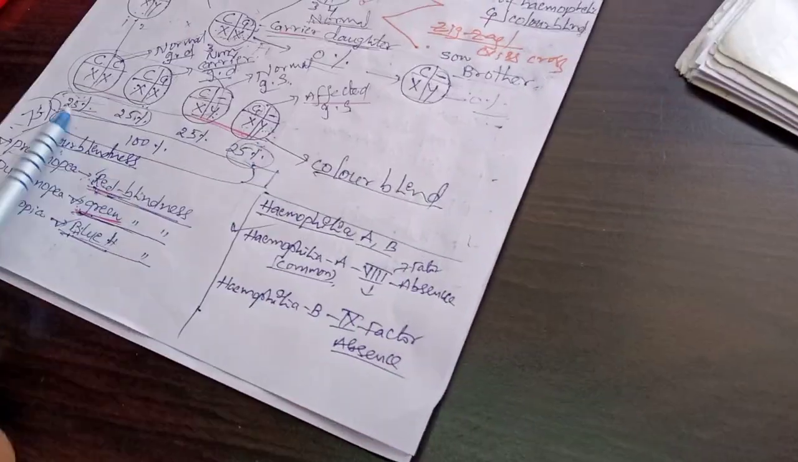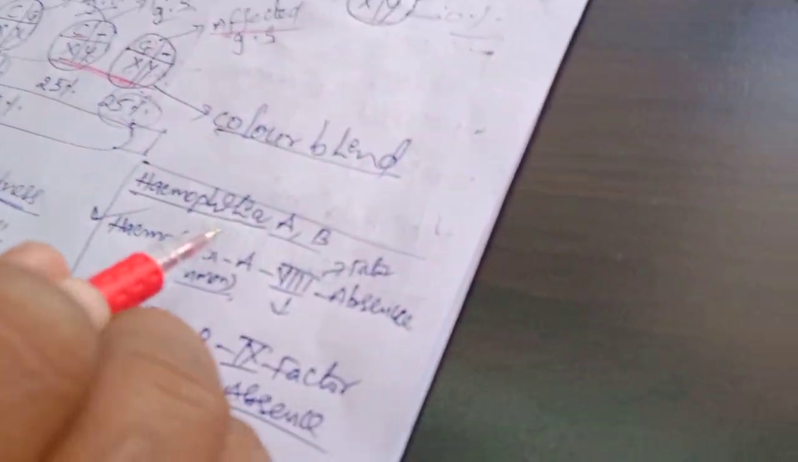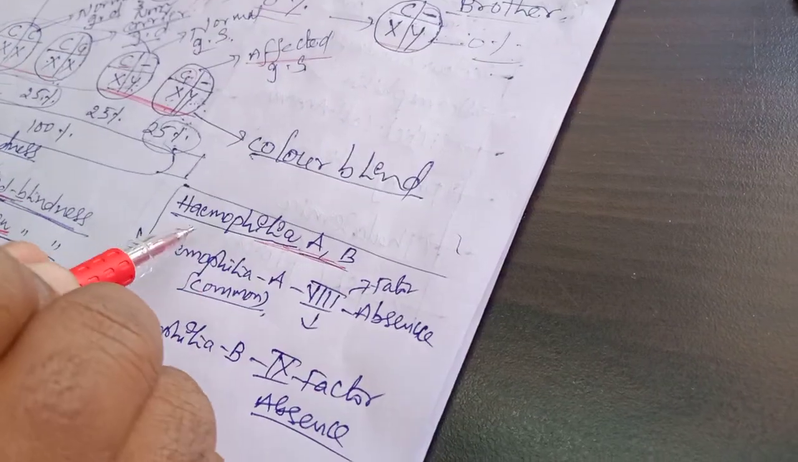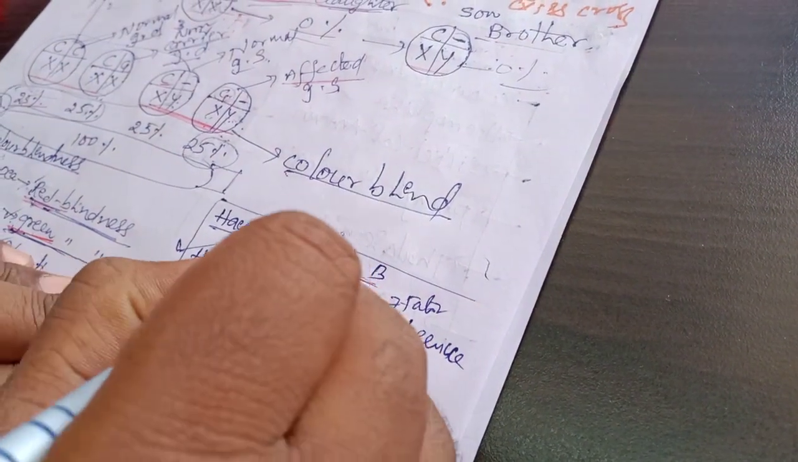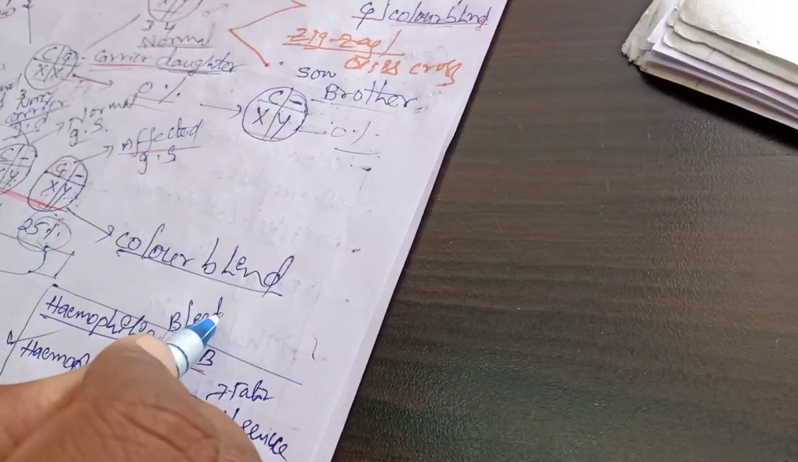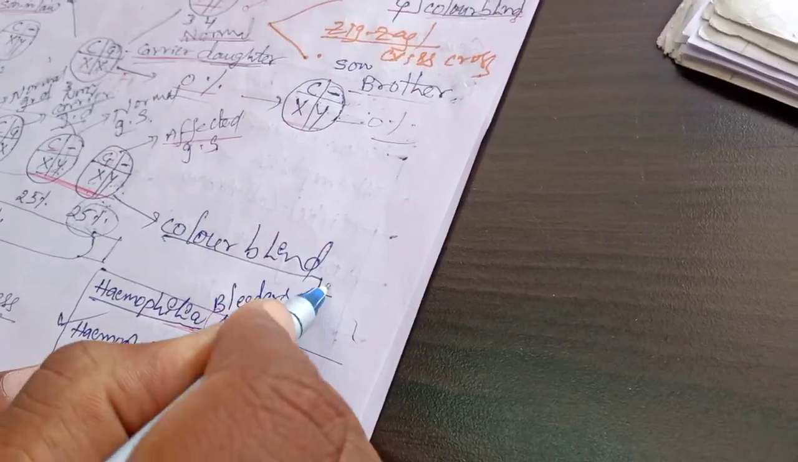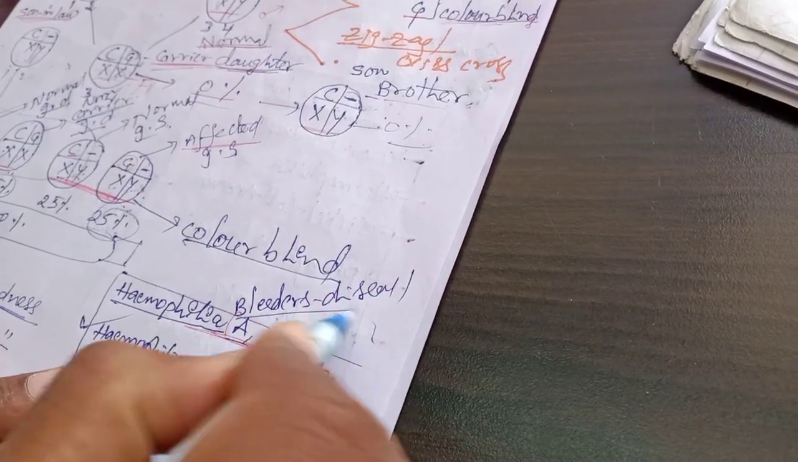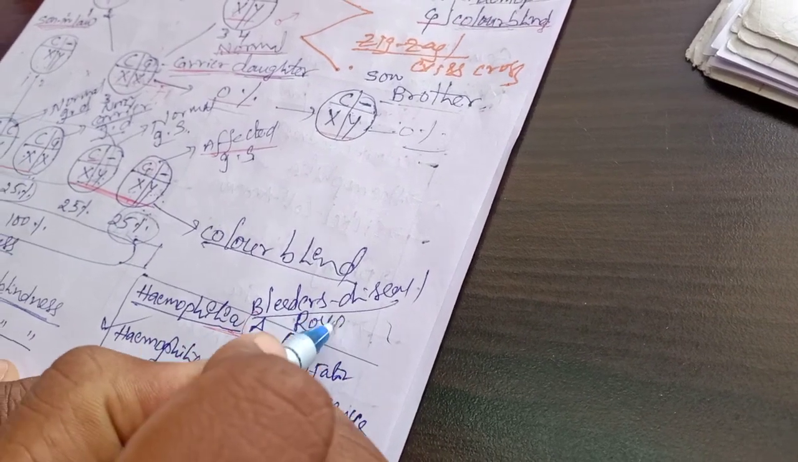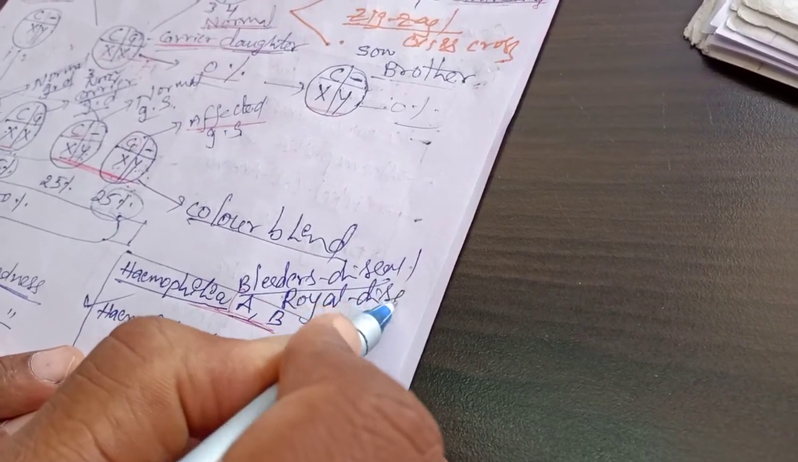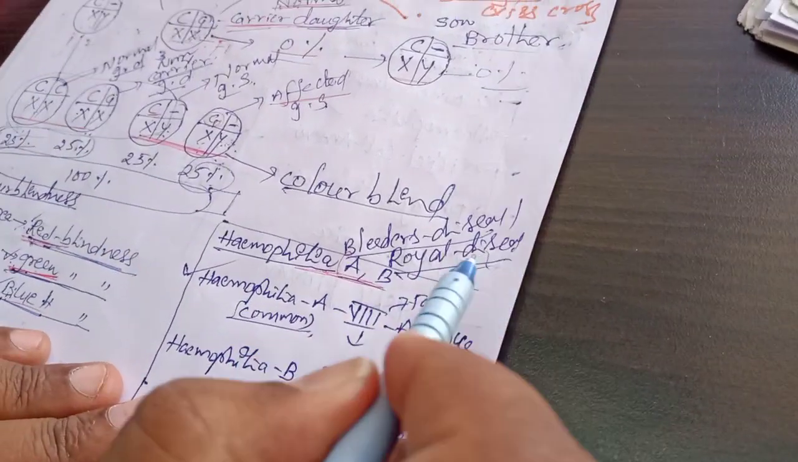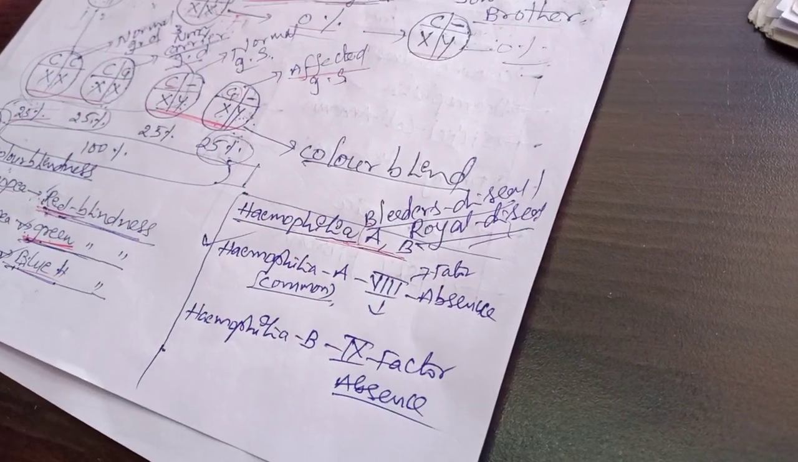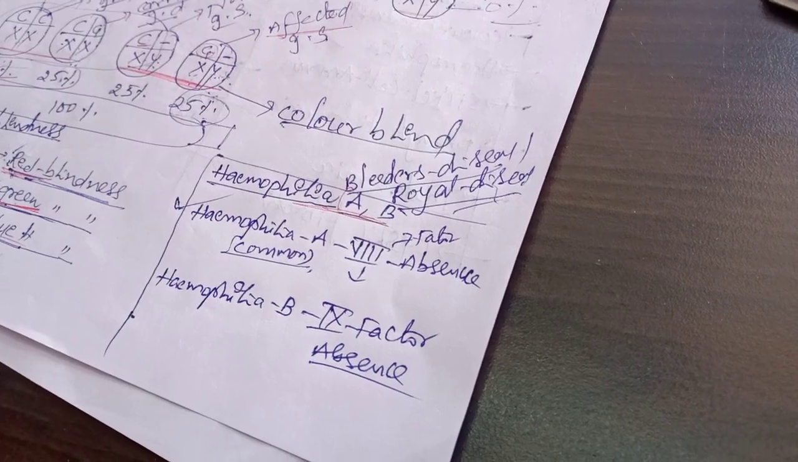Next one is hemophilia. Hemophilia is also called the bleeder's disease. It is also called the royal disease. This disease was first discovered in the royal family of England, so it is also called the royal disease.